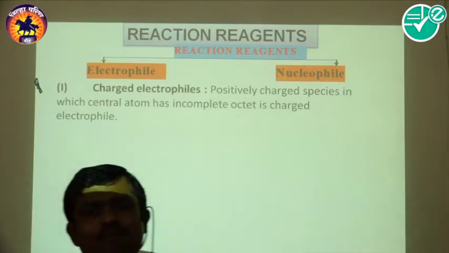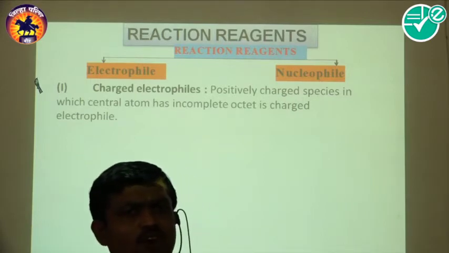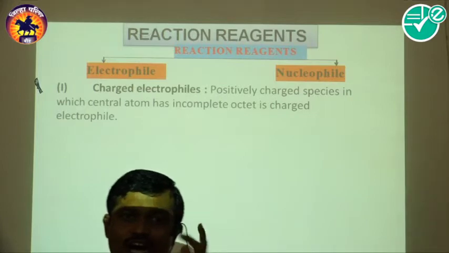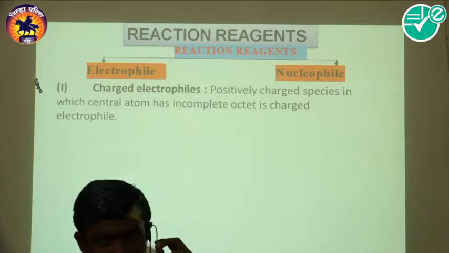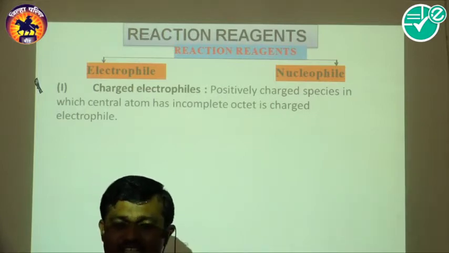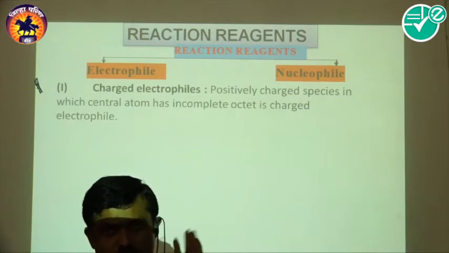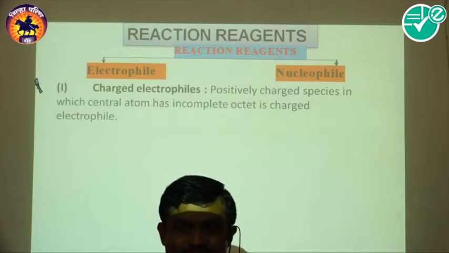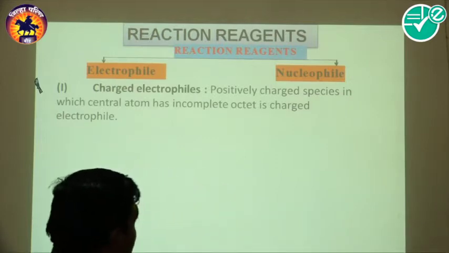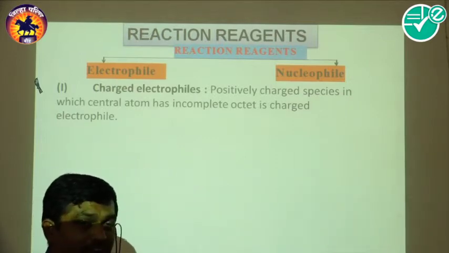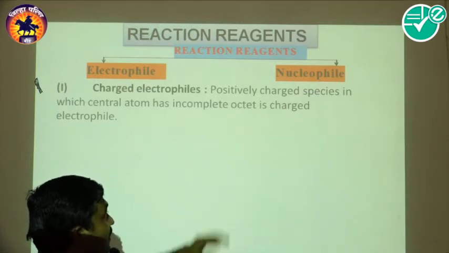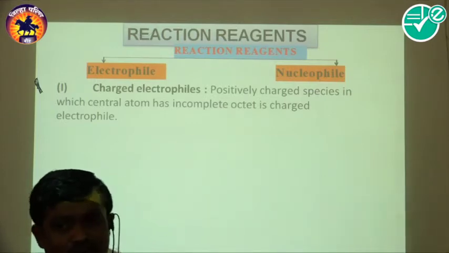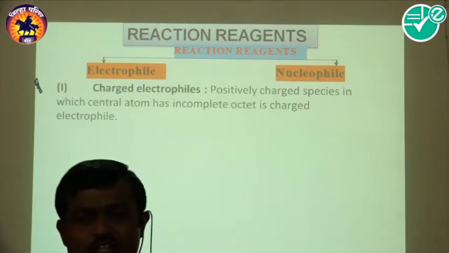There are two types of electrophile to be observed: one is the charged, or positively charged, electrophile, and the other is the neutral electrophile. The charged electrophile is a positively charged species having an incompletely filled octet.